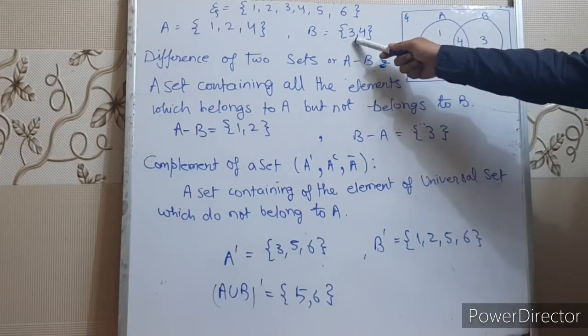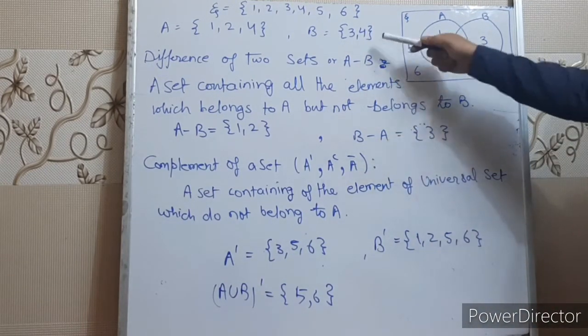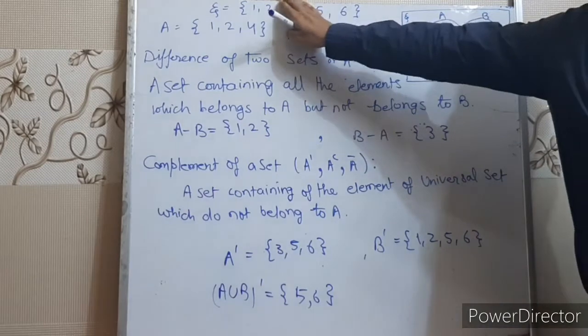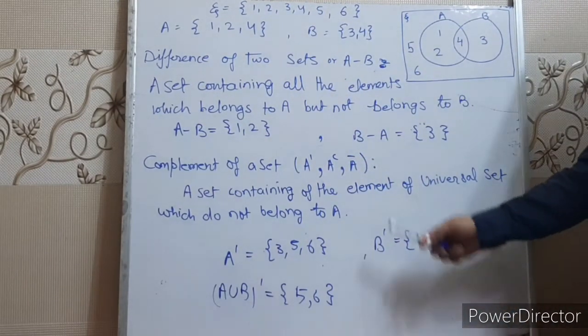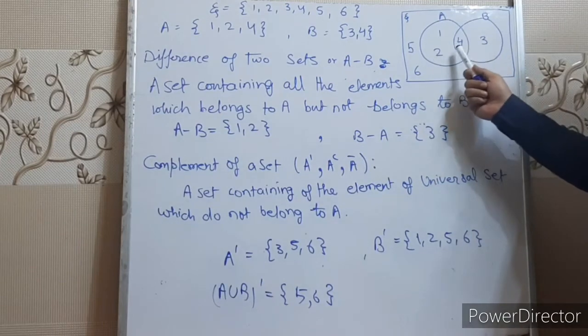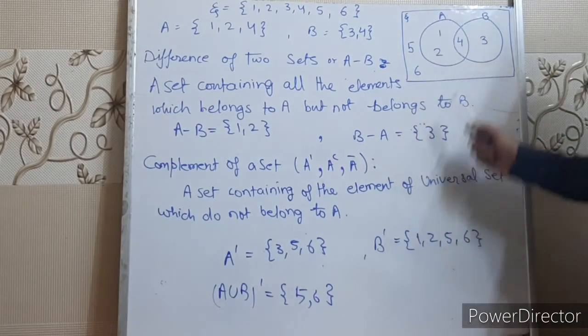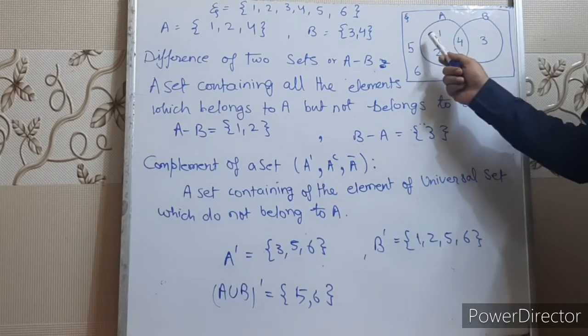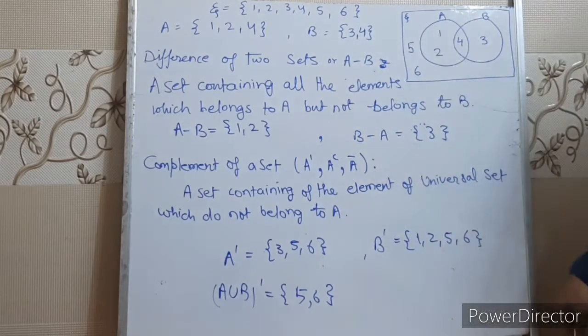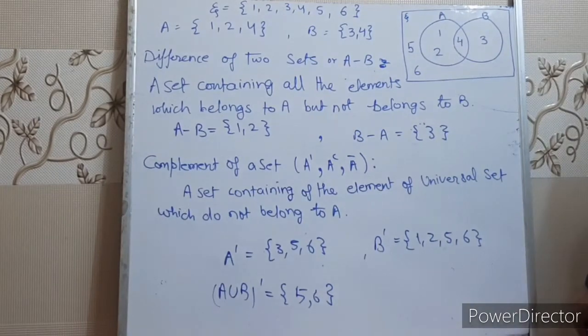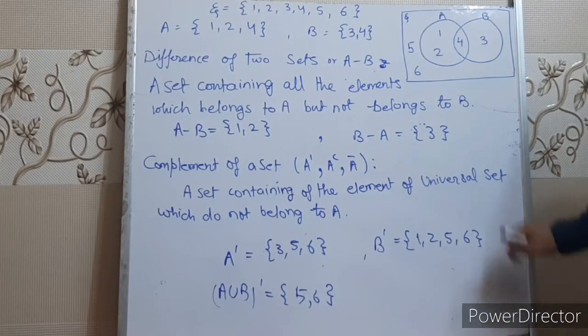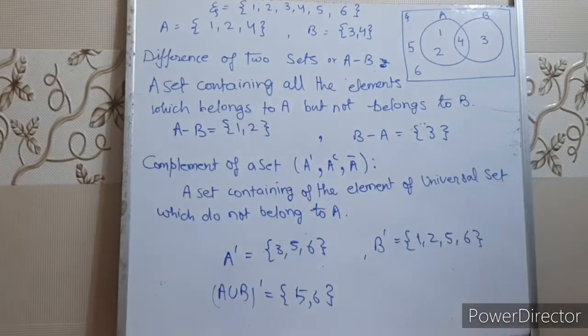Set B has elements 3 and 4. So B complement will be, remove 3 and 4, you will get 1, 2, 5, 6. A union B has elements 1, 2, 3, 4. So A union B complement will be, remove 1, 2, 3, 4 from the universal set, what will you get? 5 and 6. So A union B complement will be 5, 6. Understood, children? Note down, please.